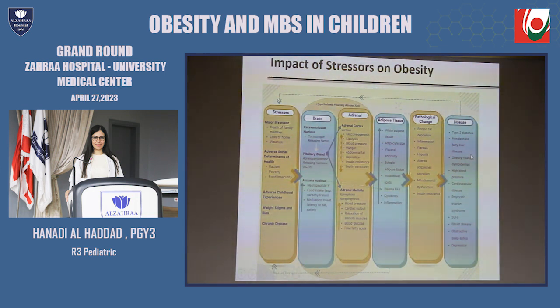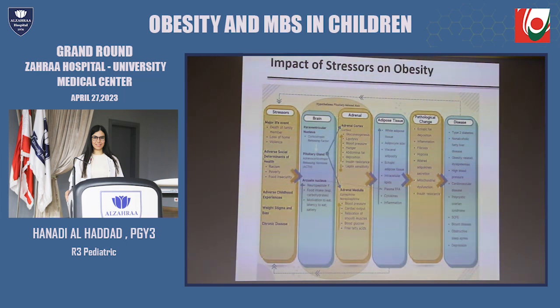So as we all know, obesity is a major risk factor for chronic disease, but we are not always aware of the complex interaction and connection between stressors and obesity. So these stressors impact our physiology. These stressors are adverse social determinants, adverse childhood experiences, weight stigma, and chronic disease.